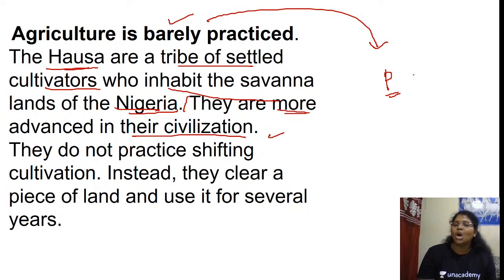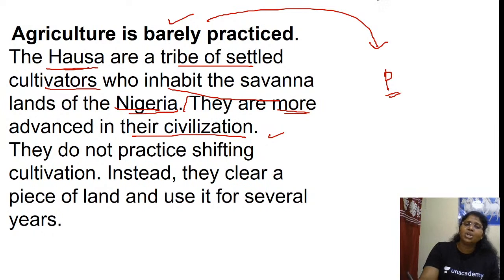But when you come to the Hausa of Nigeria, they come under the category of settled cultivators. They don't wander from one place to another. They settle at one place, unlike pastoralists, who move from place to place. On that particular plot, they will try to do the cultivation. They don't practice shifting cultivation. They settle and do the cultivation. This shows how much civilization they have, how much knowledge they have, isn't it?